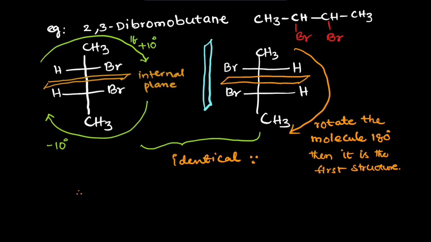And how to identify a meso isomer? It has an internal plane of symmetry or center of symmetry. So this is the concept about meso isomers or optical isomers.